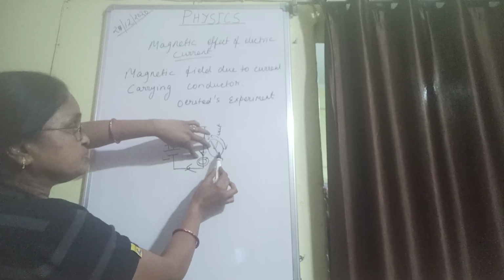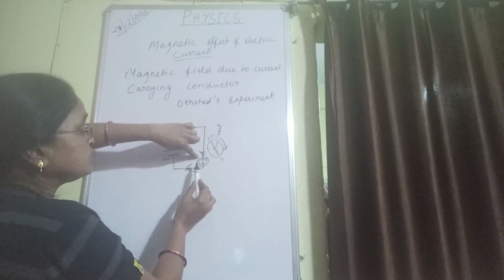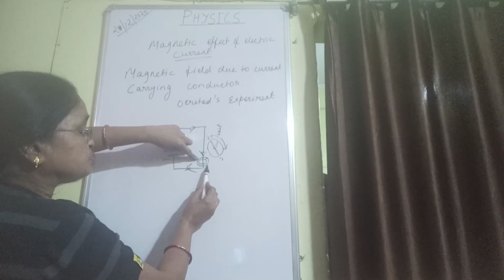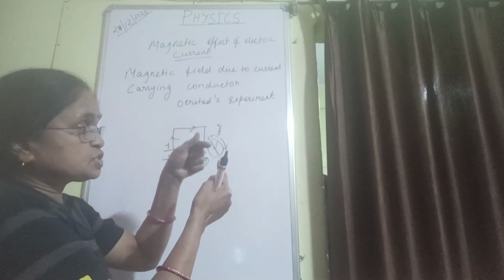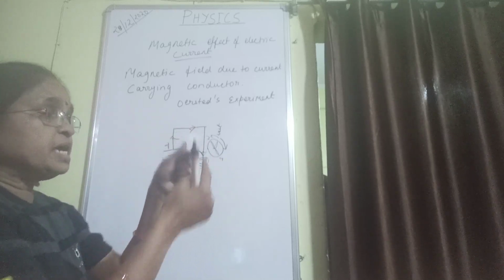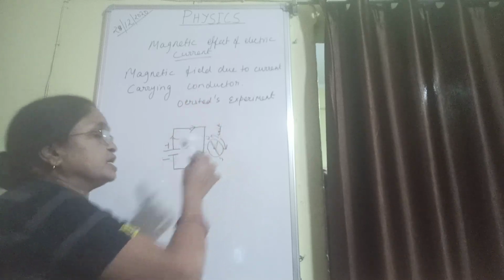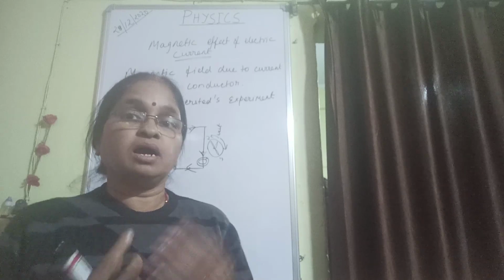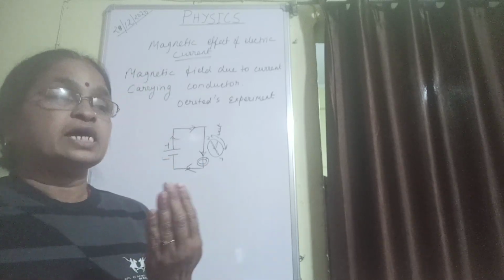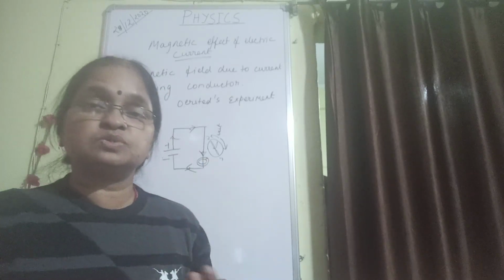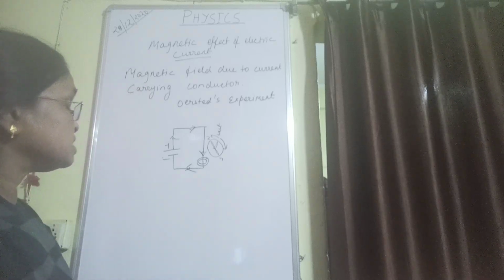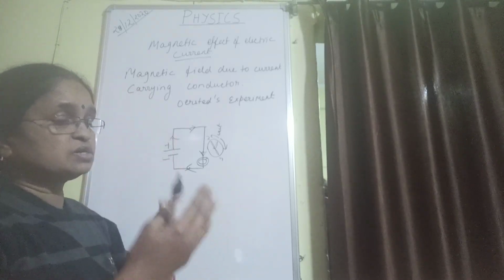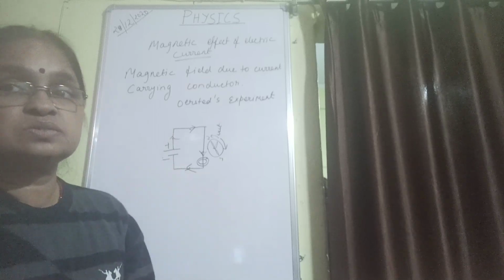Magnetic compass has a magnetic field, and here due to current flowing in the conductor, a magnetic field is produced. This interaction of magnetic fields makes the needle deflect.